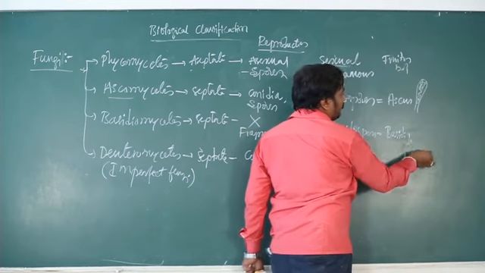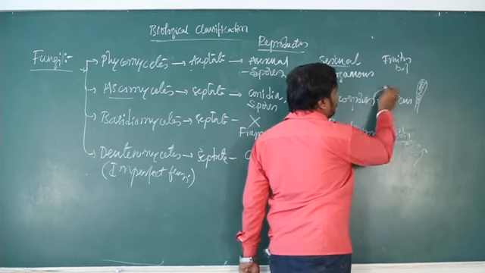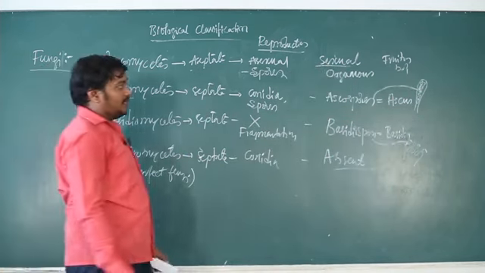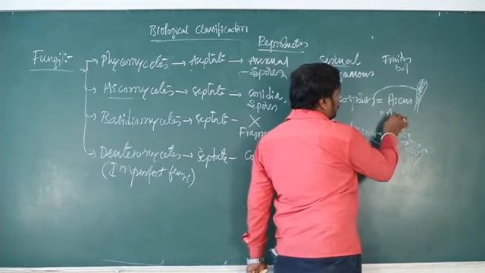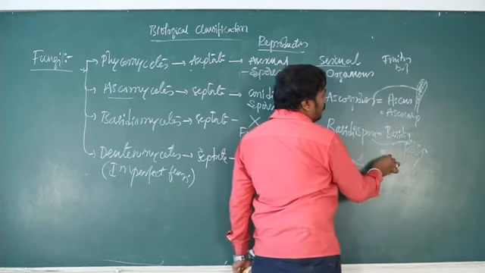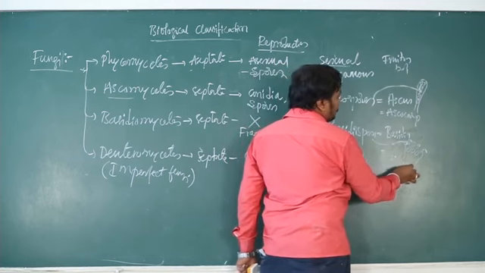Compactly arranged asci form the fruiting body called the ascocarp. Similarly, the Basidiomycete fruiting body is called the basidiocarp.